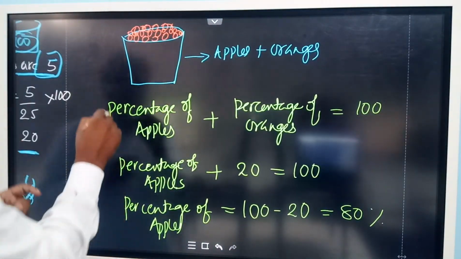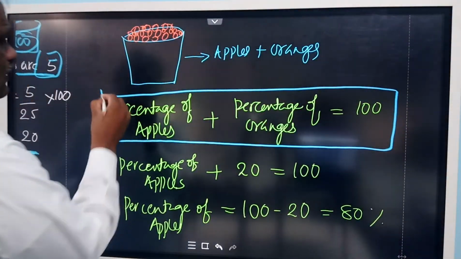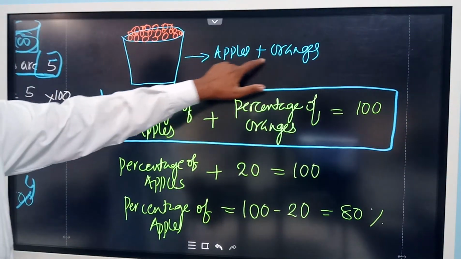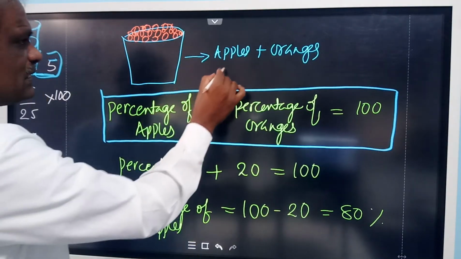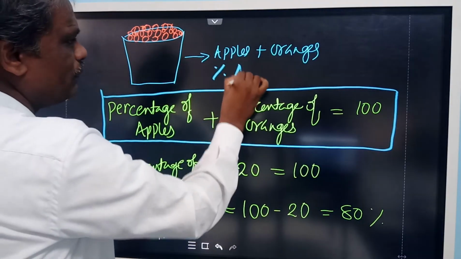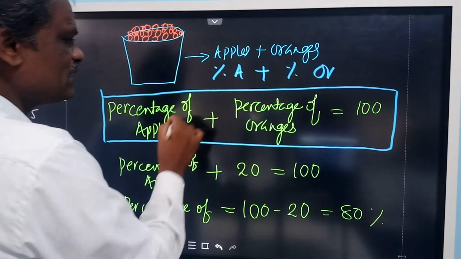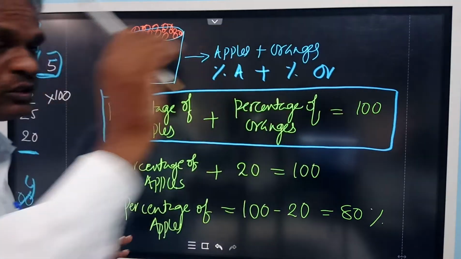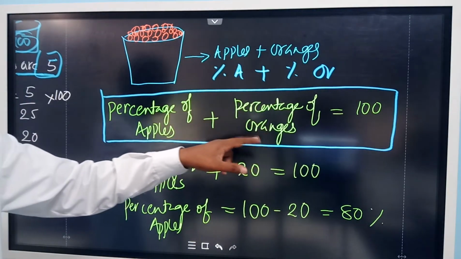Now always remember, this contains apples and oranges. So if I add the percentage of apples and the percentage of oranges, it should be equal to 100, because this is out of 100.